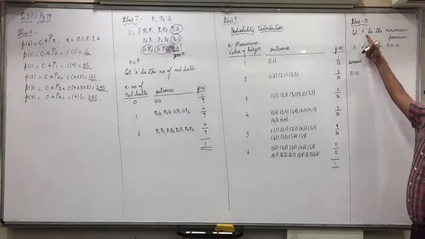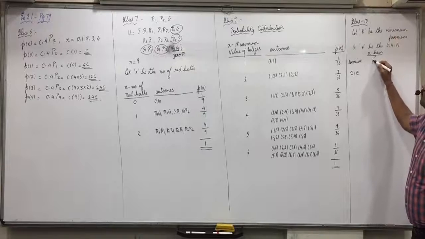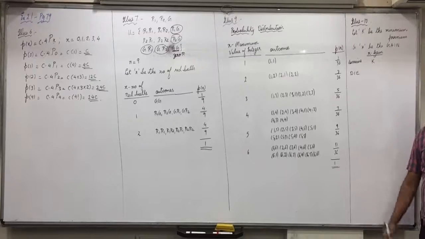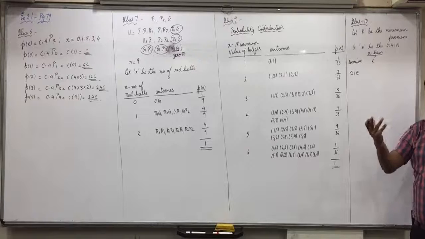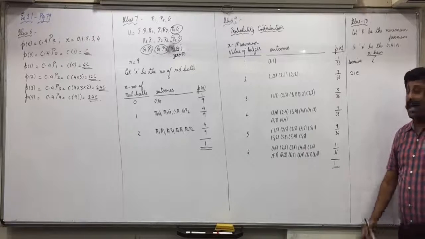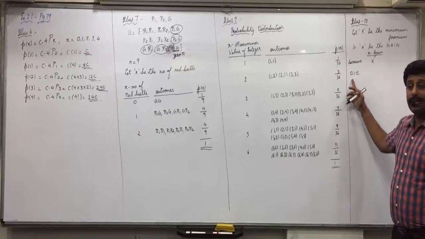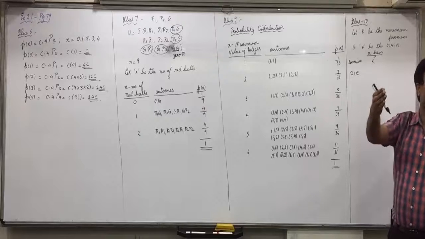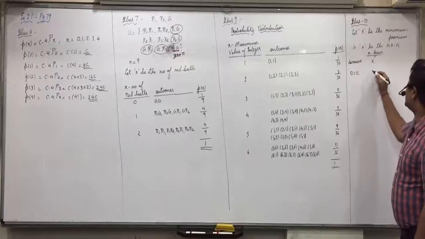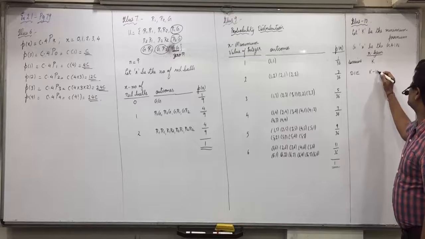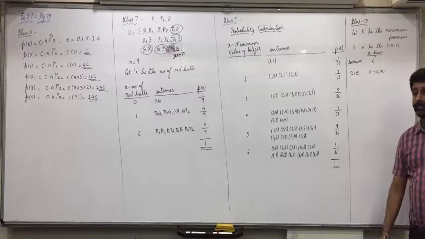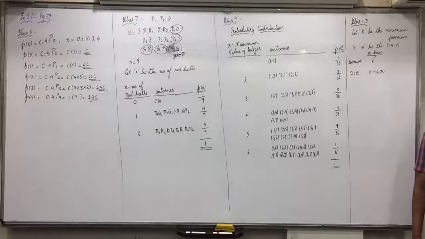If the man survives, then whatever premium the company is charging is the gain for the company. And if the man dies, then the company has to pay 10,000. Then the gain would be K minus 10,000. It can be a loss also, because the premium would never be like the policy.